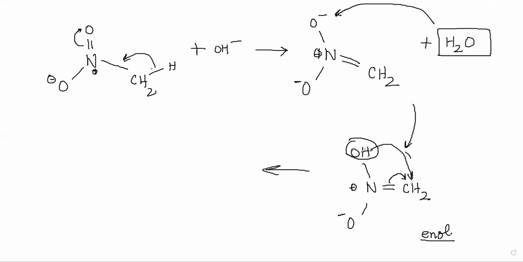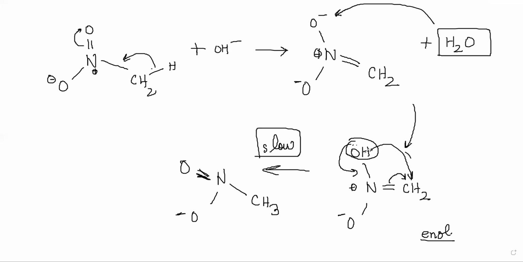This electron pair forms the bond with the H plus. You are left with 2 electrons here, so that can form a double bond, right? You'll get N double bond O, O minus, and single bond CH3. That can happen. This is a slow process. This transfer of proton from oxygen to carbon can happen, right?